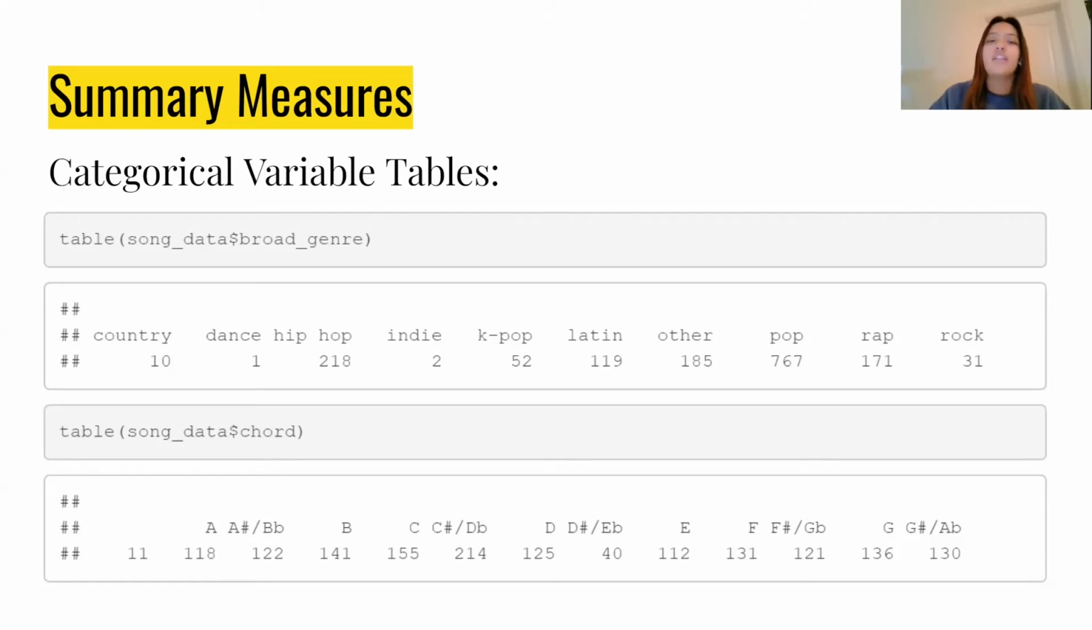So there were 11 no chord listed songs, 118 A chord songs, 122 A sharp B flat songs, 141 B chord songs, 155 C chord songs, 214 C sharp D flat chord songs, 112 E chord songs, 131 F chord songs, 121 F sharp G flat chord songs, 136 G chord songs, and 130 G sharp A flat chord songs.